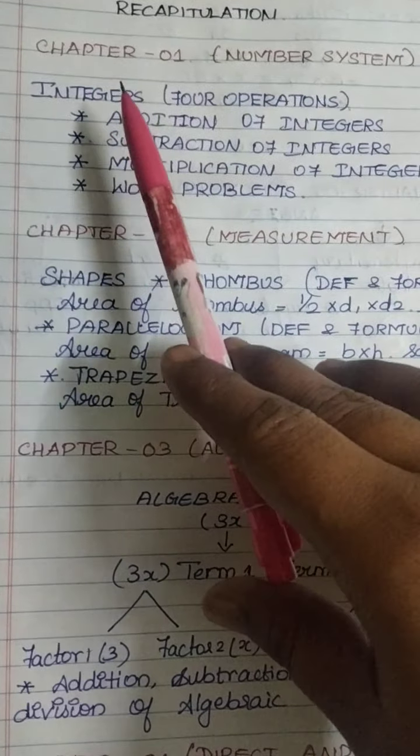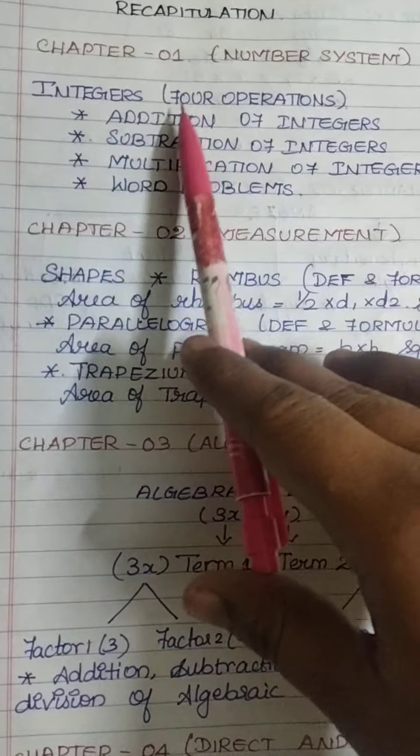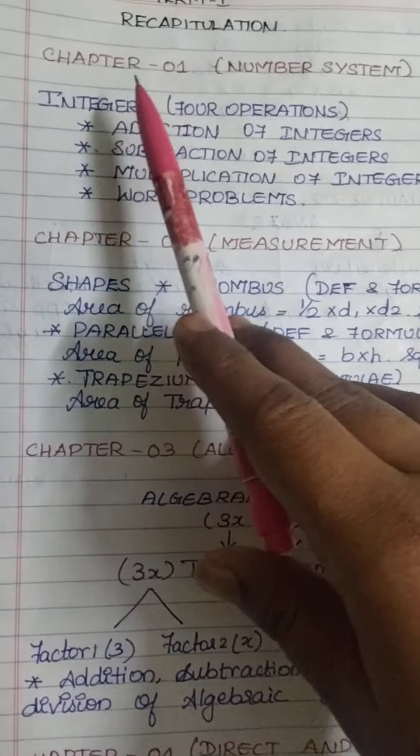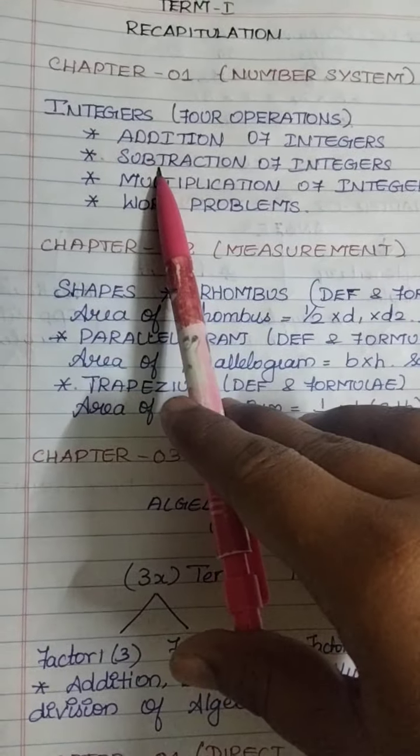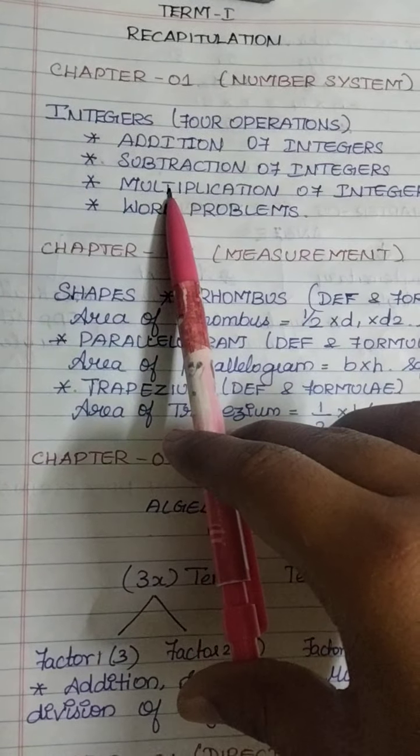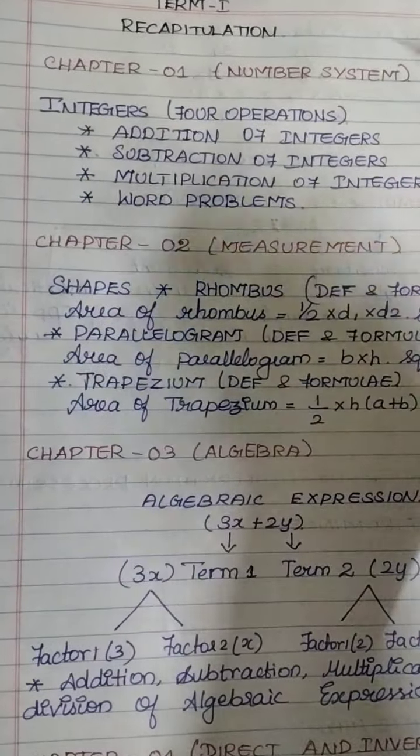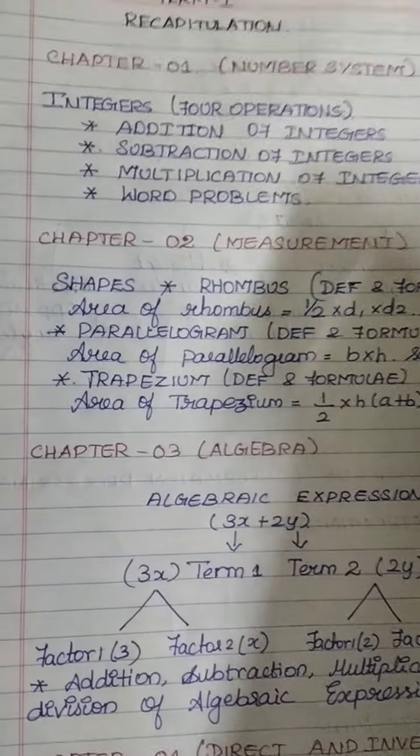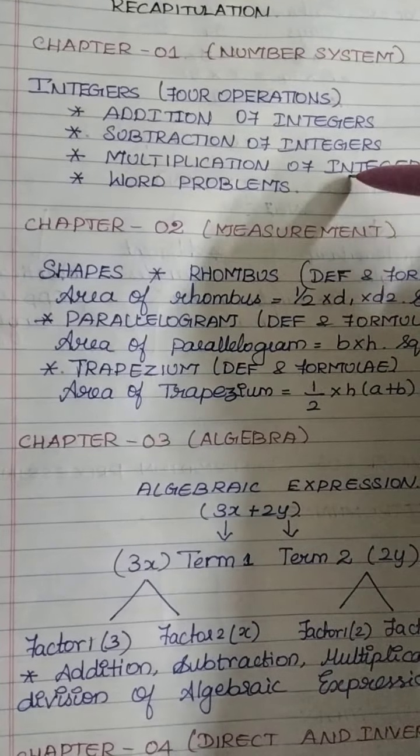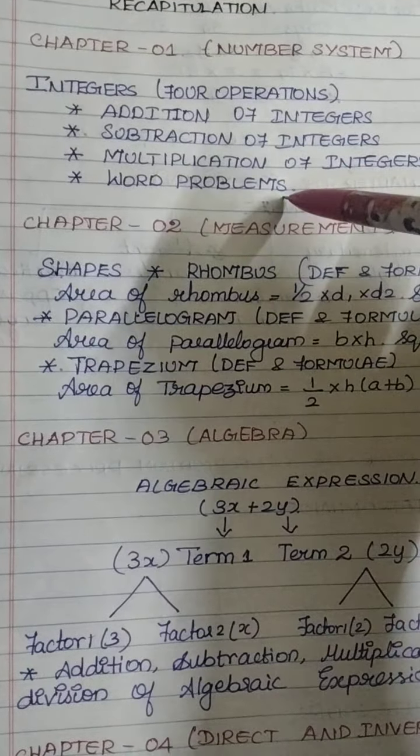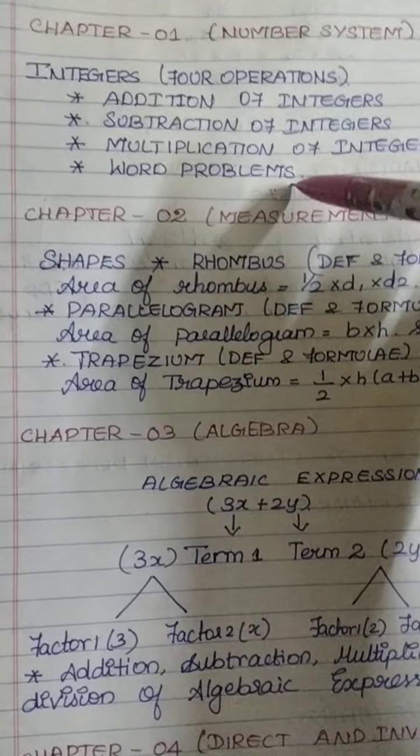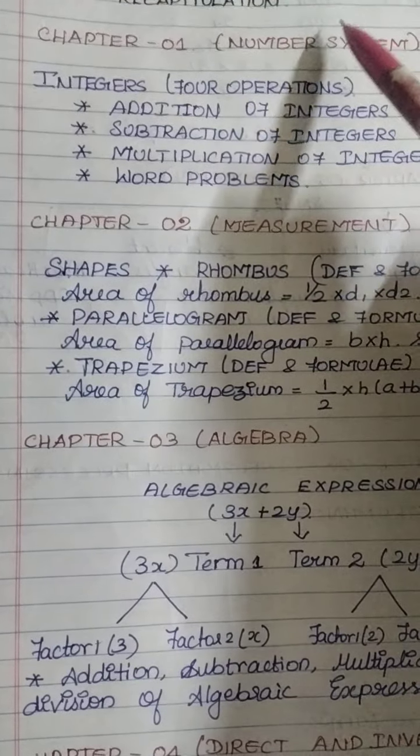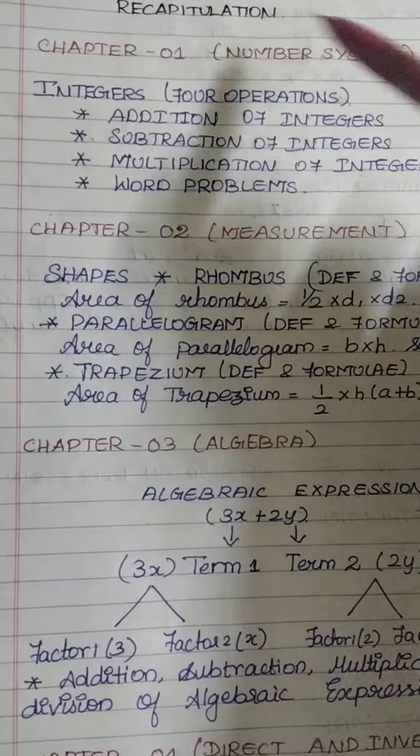Whatever we have studied in integers: addition of integers, subtraction of integers, multiplication of integers, and word problems according to that. Addition, subtraction and multiplication together will come under word problems. Is it right? Yes, of course. So from chapter 1 we have learned about these things.